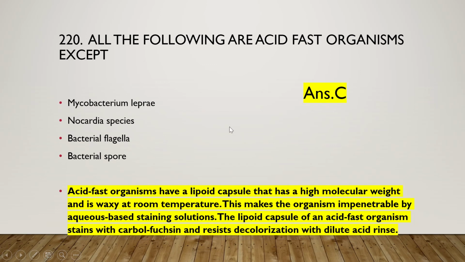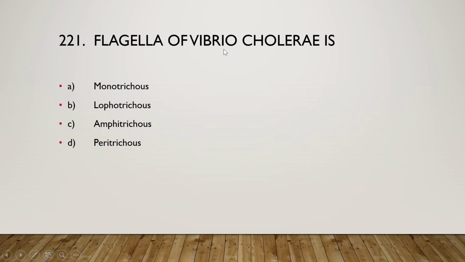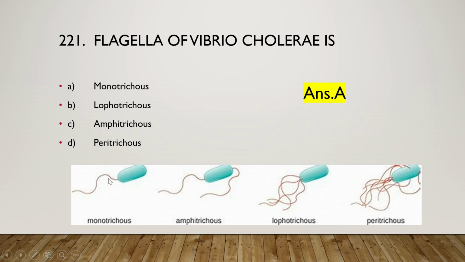Okay, so move on to the next question. That is, flagella of Vibrio cholerae is monotrichous, lophotrichous, amphitrichous, or peritrichous. So flagella of Vibrio cholerae is option A, that is monotrichous, and monotrichous means only one flagellum is present at one end, and amphitrichous means one flagellum is present on both sides, and lophotrichous means multiple flagella are present on one side, and in peritrichous, flagella are present on the whole body or whole periphery.